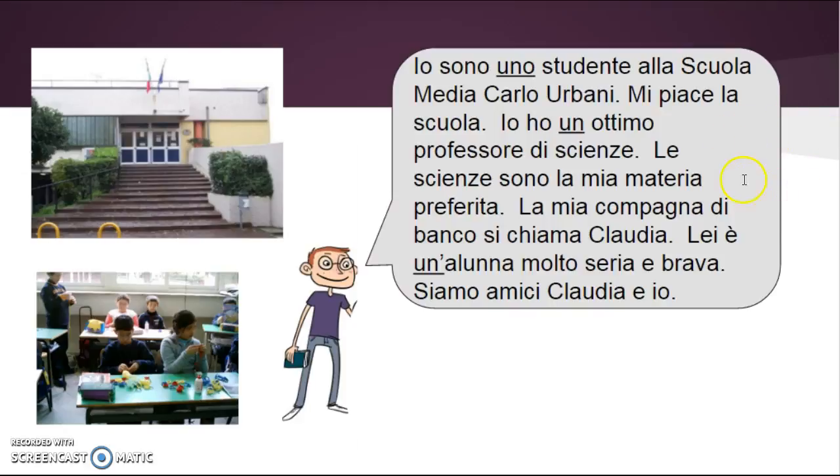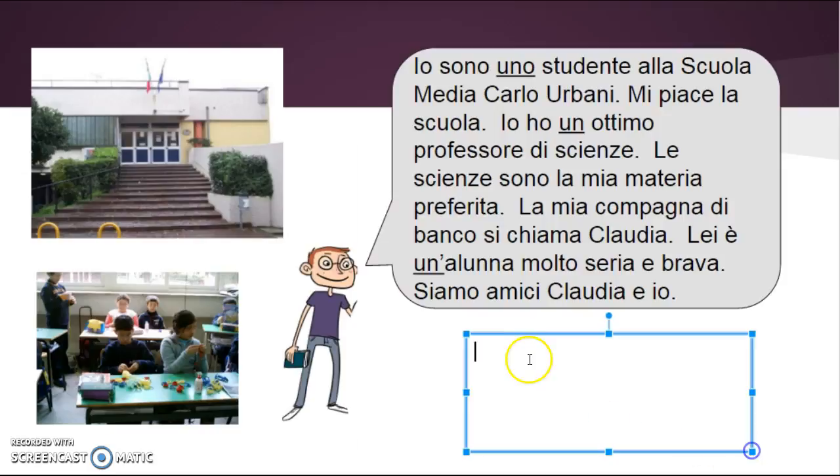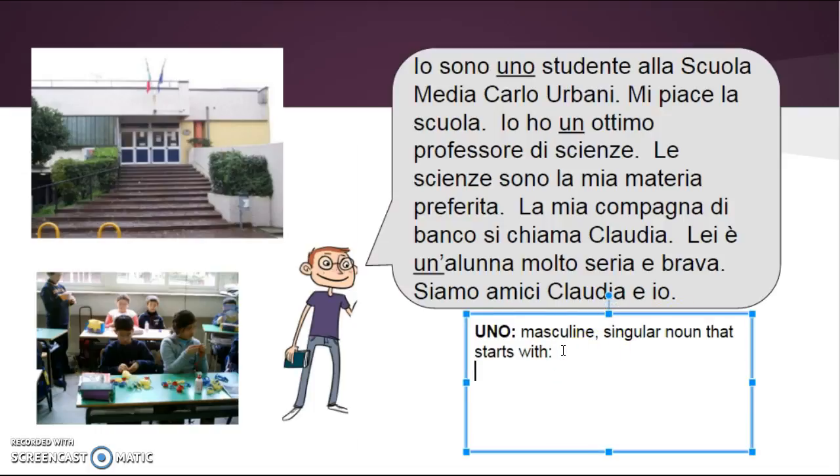All right, so here you get to see the other two indefinite articles that we haven't looked at before, uno and un apostrofo. So uno is going to have some very specific rules, and let me actually type them in here. So uno, I want to use when I have a masculine singular noun that starts with, and these crazy rules, maybe you remember from when we learned the definite article lo, but here they are.